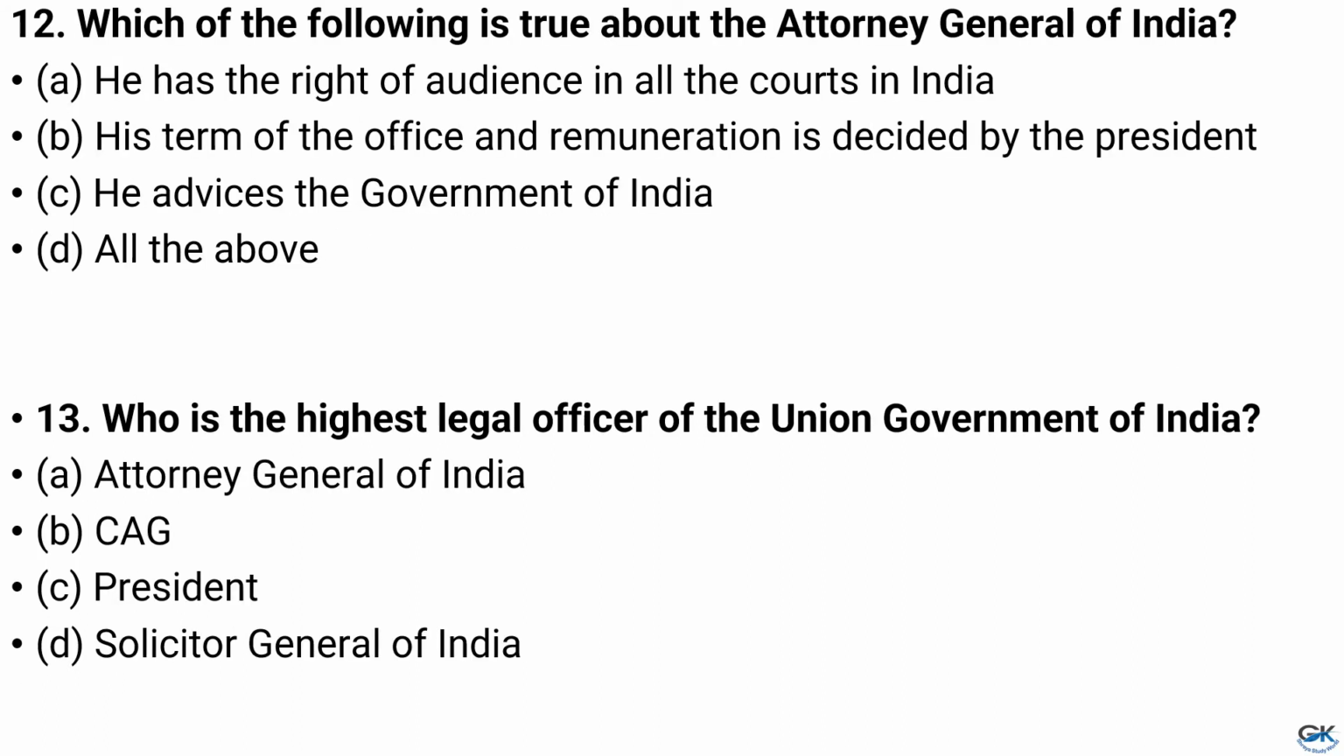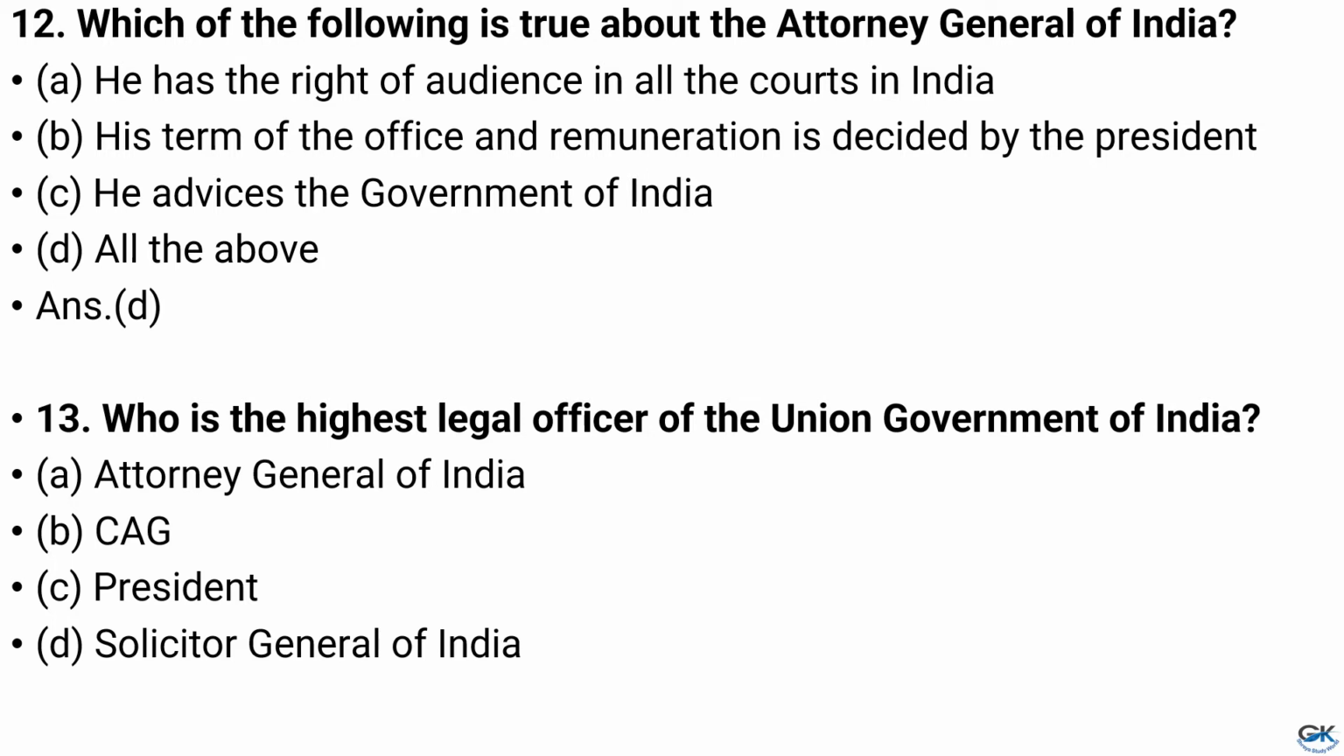Question number 12. Which of the following is true about the Attorney General of India? Option A. He has the right of audience in all the courts in India. Option B. His term of the office and the remuneration is decided by the President. Option C. He advises the Government of India. Option D. All of the above. And the answer is option D. All of the above.